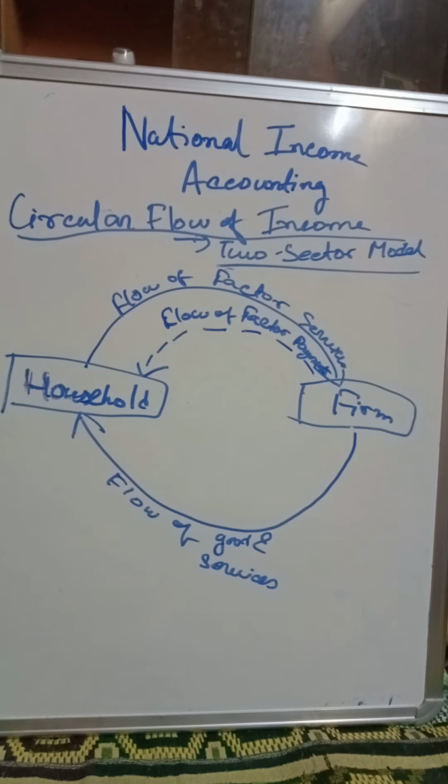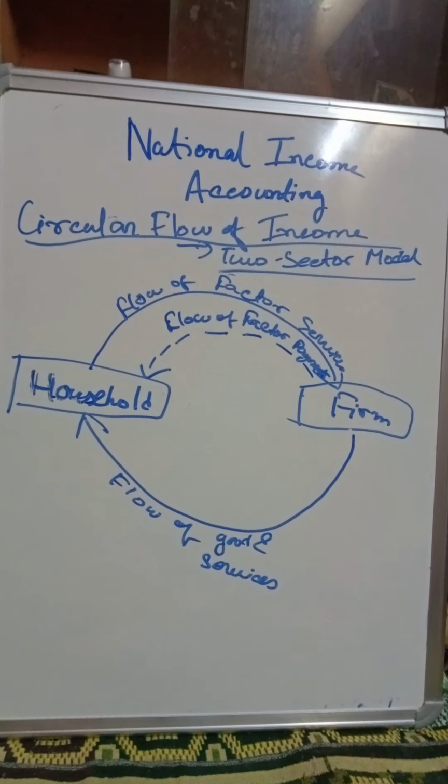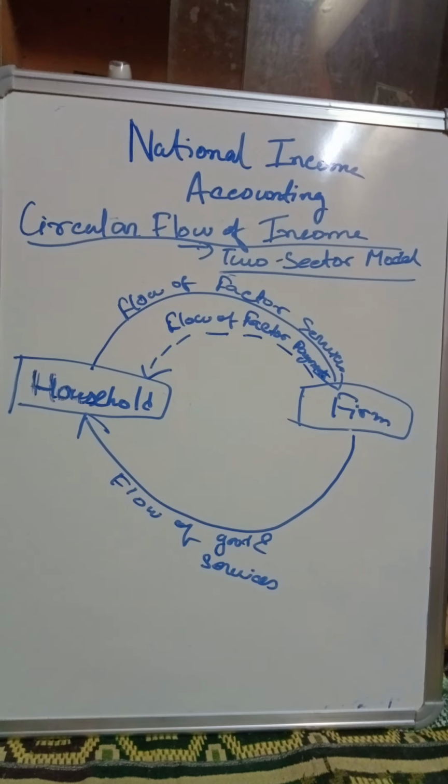Now what does the household do with this payment? With the income they receive from the firm, what does the household do with that income? The household purchases different goods and services, right? Out of the income received, they also purchase different types of durable goods, like any type of consumer goods, right? They can purchase any type of consumer goods. So out of the income received from the firm, they also spend it on purchasing the goods and services that have been produced by the firm.